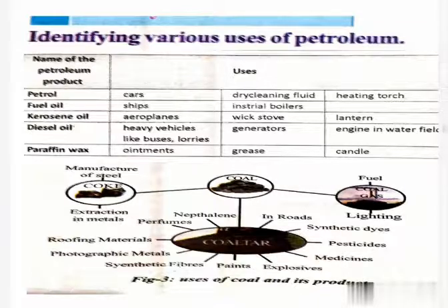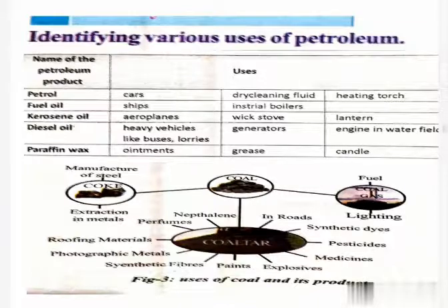Next, fuel oil. This fuel oil is used in ships and in boilers. Next, kerosene oil. This kerosene oil is used in aeroplanes, wick stoves and lanterns. Next, diesel oil. This is used in heavy vehicles like buses and lorries, in generators and in engines in the oil field. Next, paraffin wax. This paraffin wax is used in ointments, grease and candles.